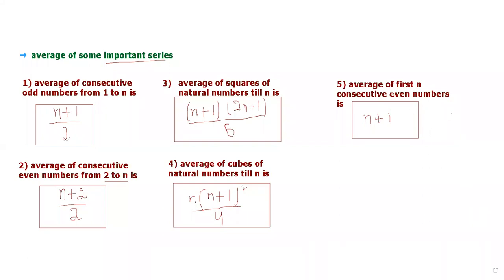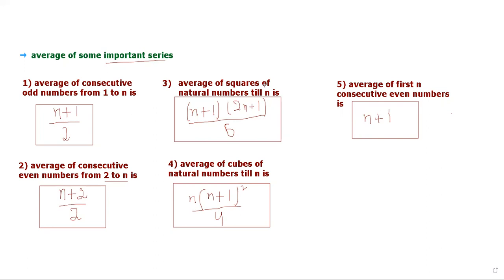Friends, you see here, average of first n consecutive even numbers is simply n plus 1. Here n represents the last number in your series, which the context or your book will provide you. You can put that number in place of n and you will get the answer. Clear, friends? So this is the formula for calculating the average of first n consecutive even numbers.